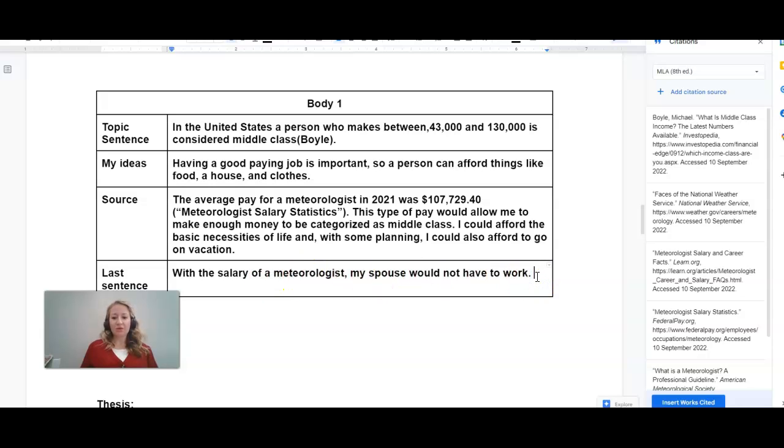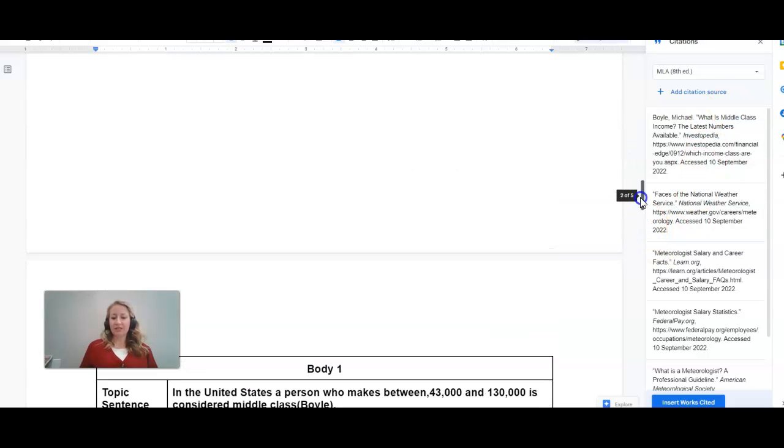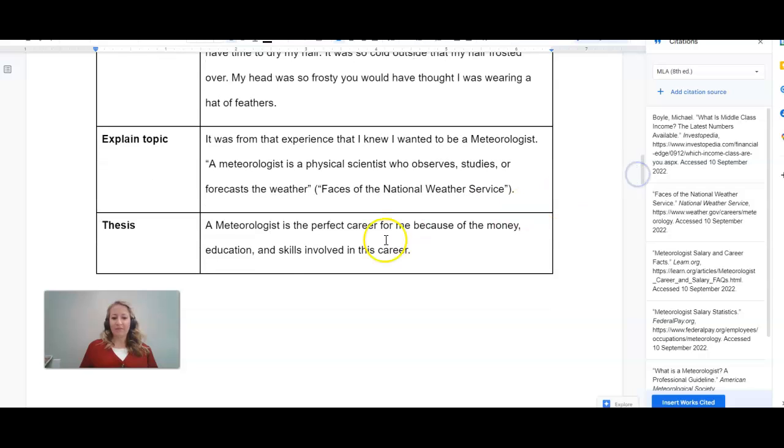Okay, so you can tell that I still, with this final sentence, explained the importance of making that salary. All right, so if I were to continue to write, my second body paragraph would talk about education, and then my third body paragraph would talk about the skills needed in this career of a meteorologist.